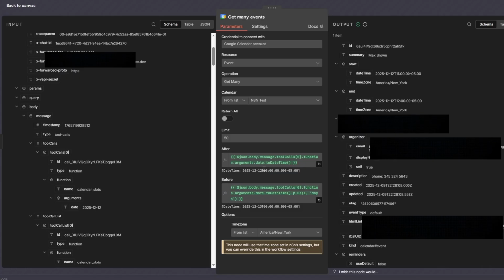So 12 a.m. to basically 12 a.m. the next day, right? As you can see, this switches to 13, so this is the next day. So it checks for all the events for that entire day, if that makes sense. Now, right here, we need to do some modifications, right? You want to take this right after you drag and drop this right here. You want to take it and drag it and drop it right here.